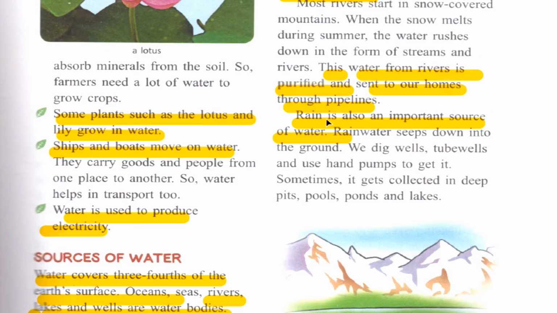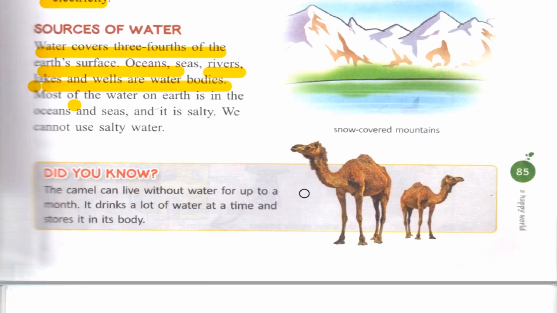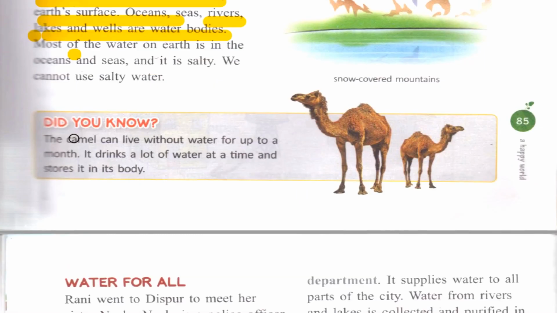Okay? Rain is also an important source of water. Rainwater seeps down into the ground. We dig wells, tube wells and use hand pumps to get it. Sometimes it gets collected in deep pits, pools, ponds and lakes. Did you know the camel can live without water for up to a month? It drinks a lot of water at a time and stores it in its body.